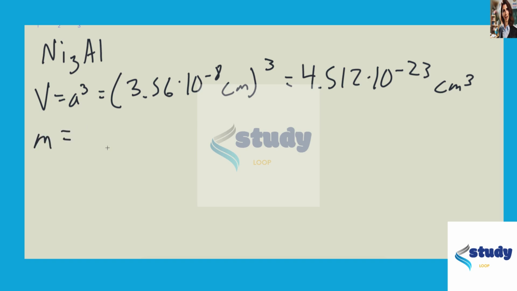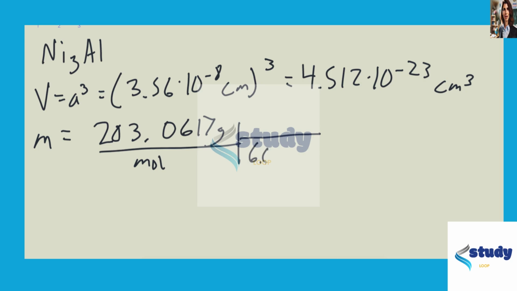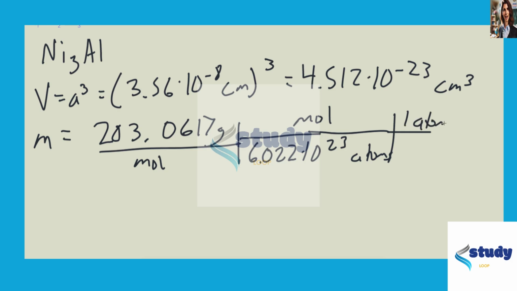We can find the mass in a very similar way. We'll just take the mass of Ni3Al, 203.0617 grams per mole, divide by Avogadro's number, 6.022 times 10 to the 23rd atoms per mole. And this time we just multiply by 1 since we have 1 Ni3Al per unit cell. And that gives us a mass of 3.37 times 10 to the negative 22nd grams.